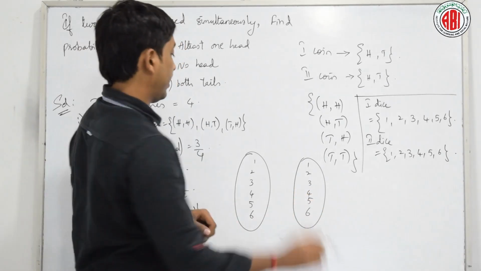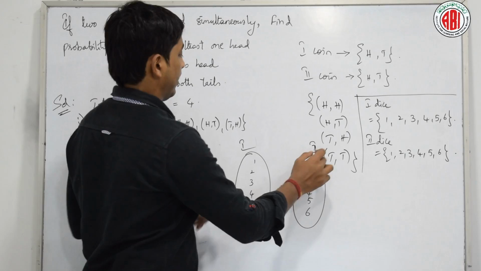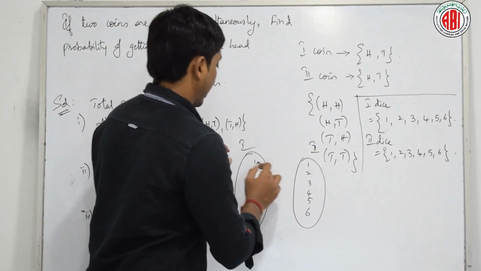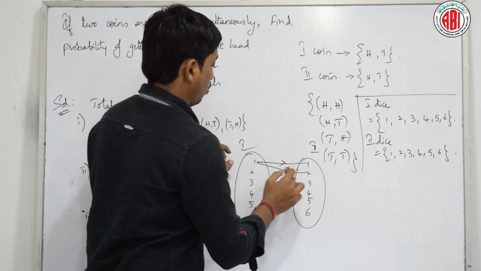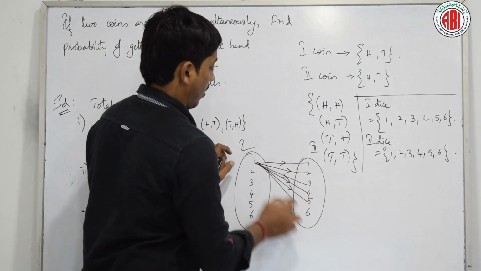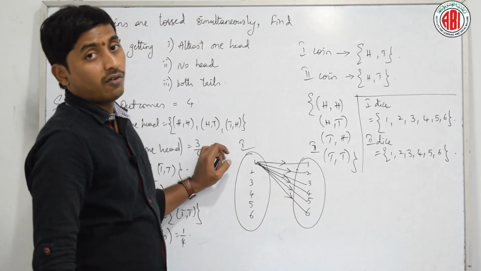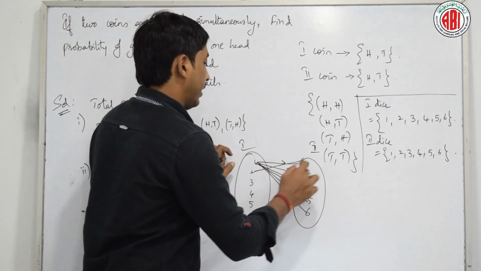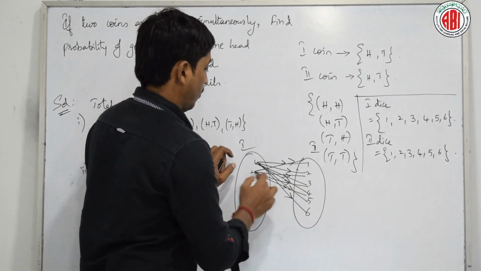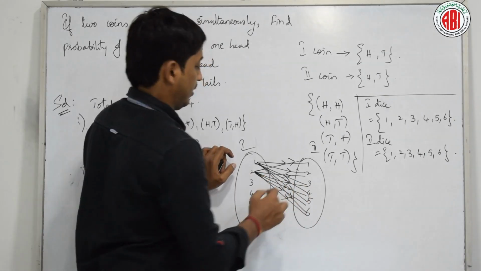If it is 1 on the first dice, what about the second? It can be either 1 or 2 or 3 or 4 or 5 or 6. What about 2? Again it can be 1, 2, 3, 4, 5 and 6.